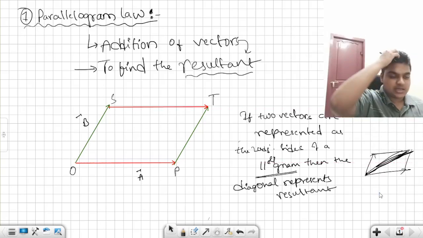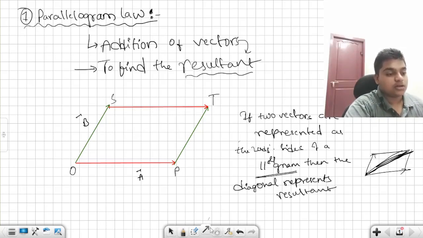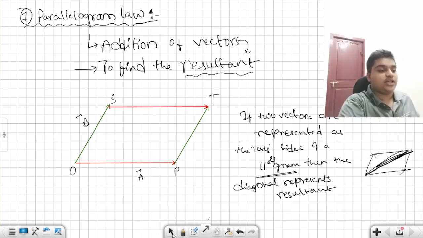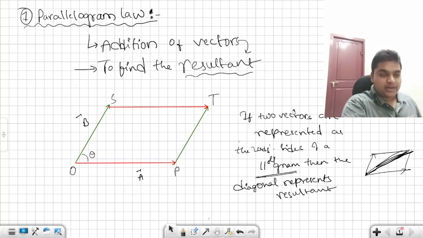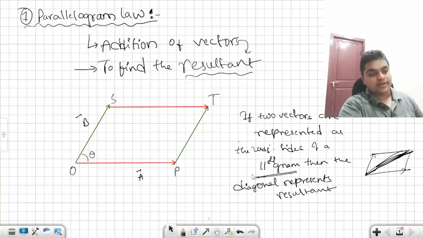This is your parallelogram law. Let me show you the resultant in this diagram. We have taken these two, this red one and this green one, as the adjacent sides of a parallelogram, representing two vectors A and B, and the angle between them is theta.